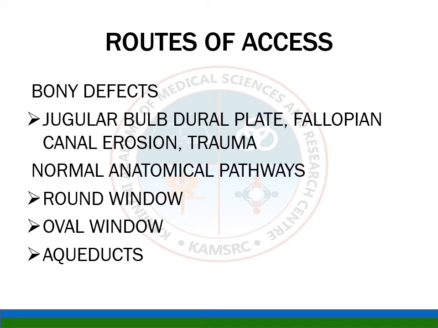And normal anatomical pathways like oval window, round window. Okay, and fenestrations, various fenestrations. And normally you have aqueducts. Okay, right, these are all the causes of travel of the infections. Along with these, infection can travel along the internal acoustic meatus. Okay, and you can have a congenital dehiscence like bony facial canal wall.